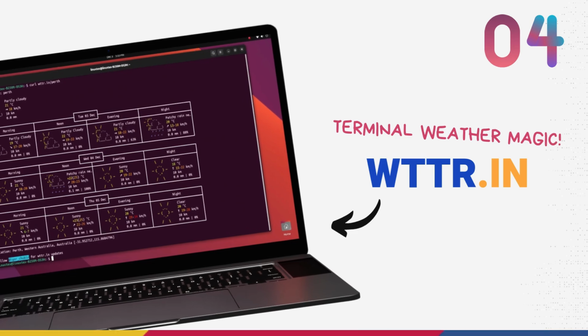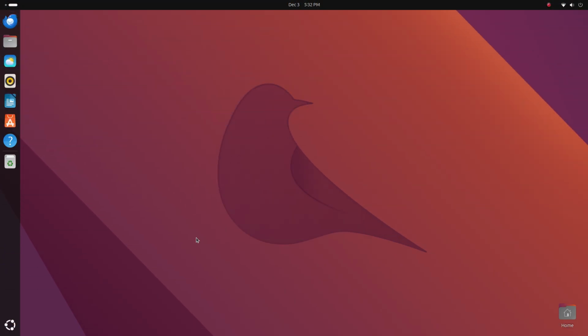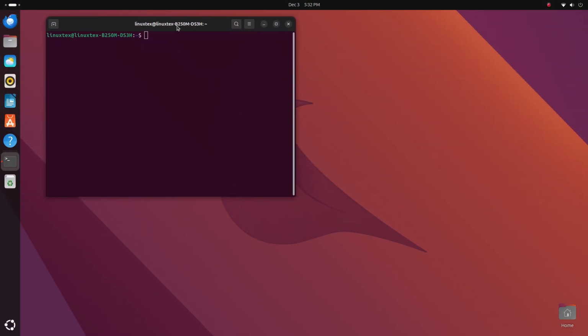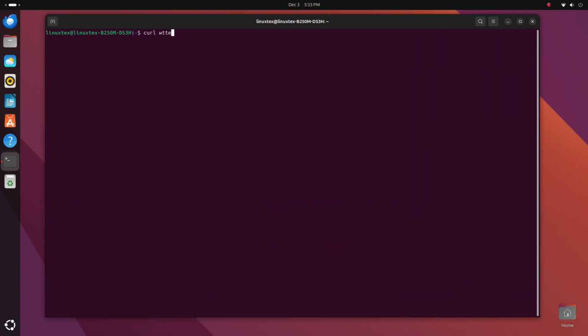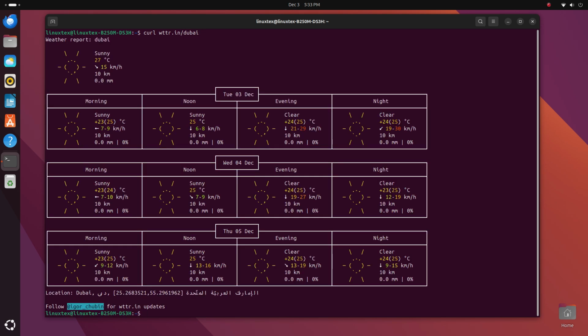Okay, I'm gonna show you something really cool. Pull up a terminal, press Ctrl plus Alt plus T. Resize the terminal like this. Type in curl wttr.in/your city name. Any city and hit enter. Yep, no app, no website, just run a single command and boom.